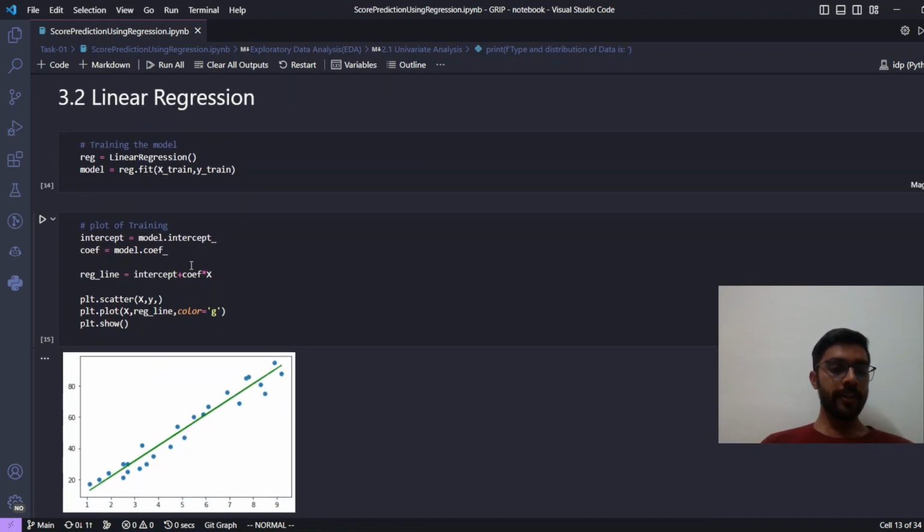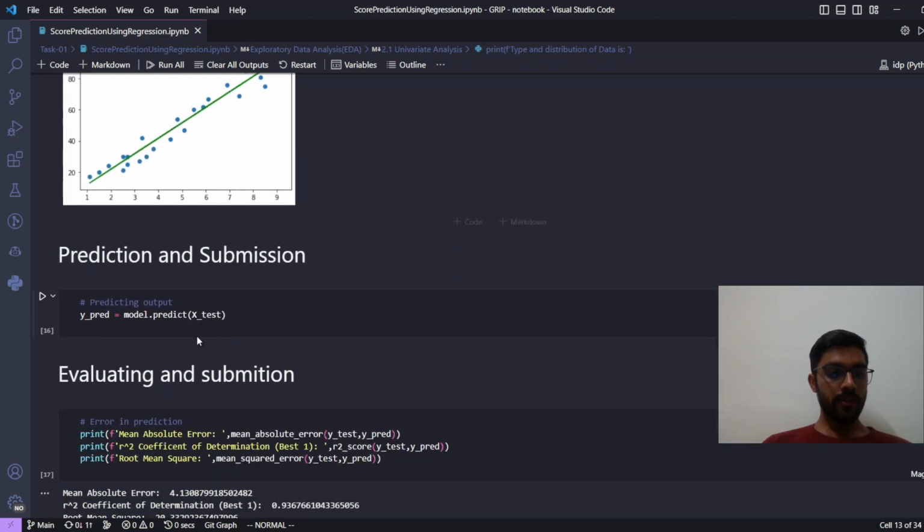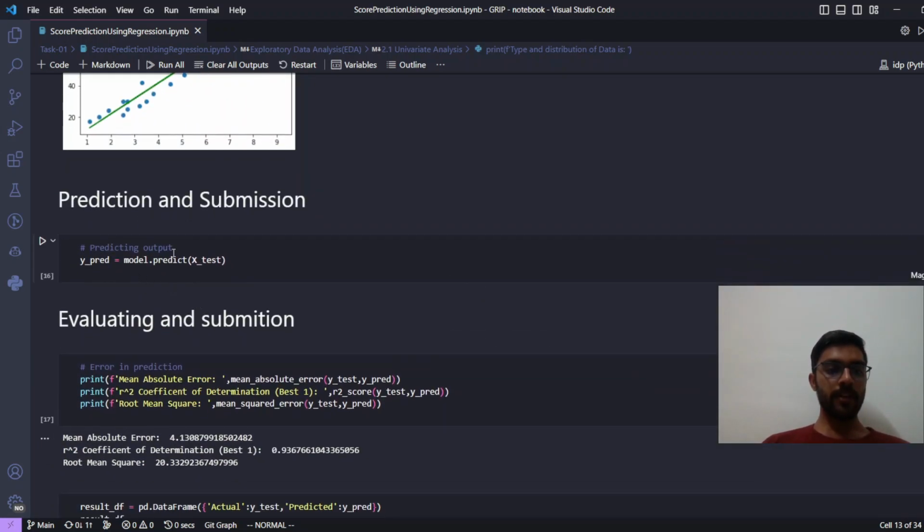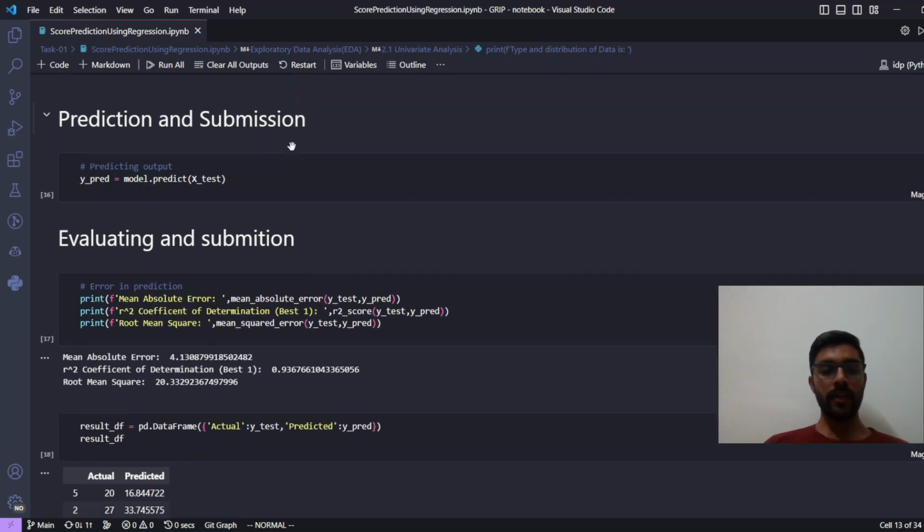I'm also calculating the intercept and coefficient for drawing the regression line which I have drawn earlier, but here I'm doing it manually. And here I'm predicting with the help of our model on the x test data which we have taken earlier.